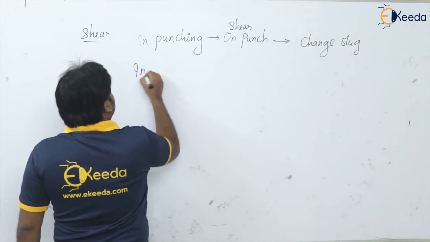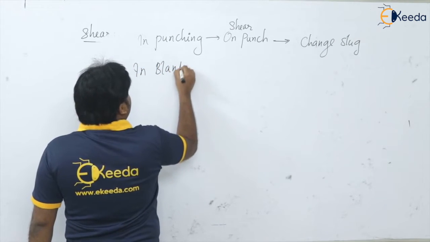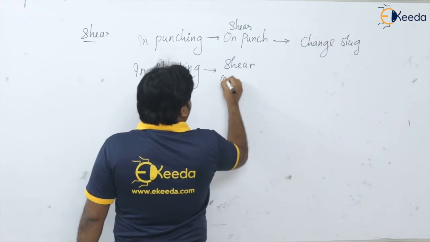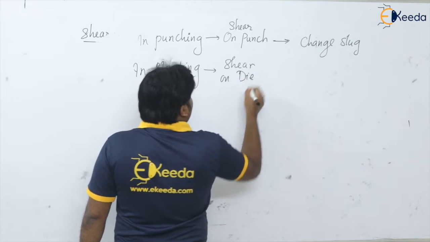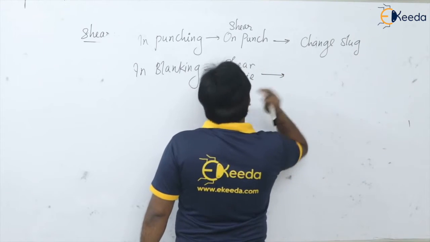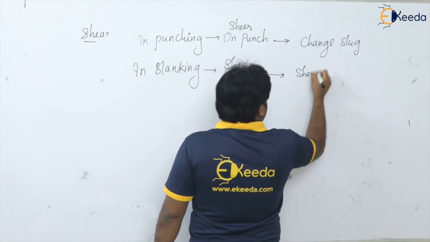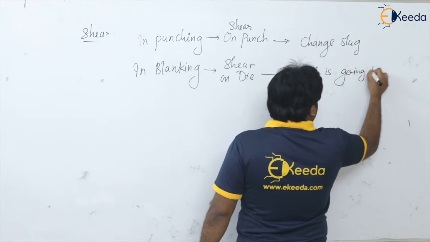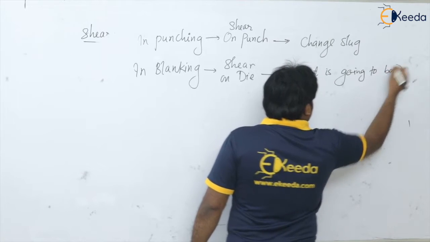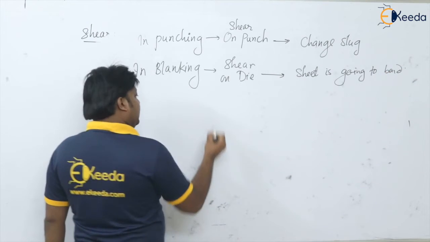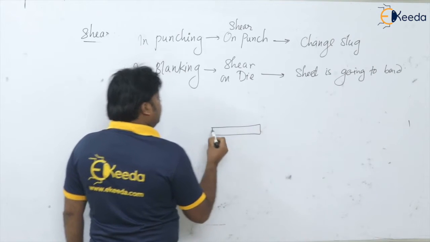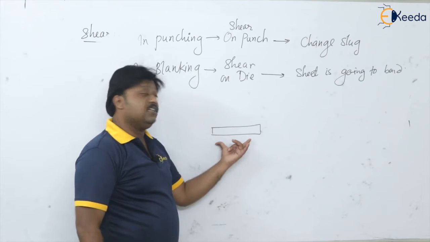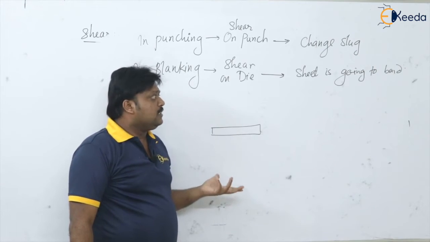Now in blanking operation, I am making the statement that the shear will be on the die, and what is the effect of that? The sheet is going to bend. But the slug which is coming from the die is not changing, not bending, nothing. It is okay, the slug is coming from the die. So yes, I am okay with that.